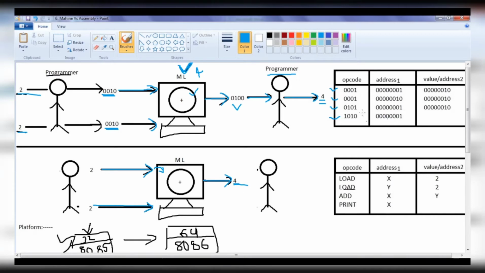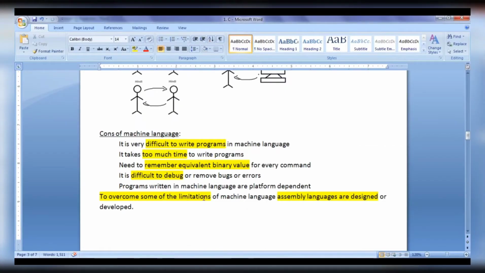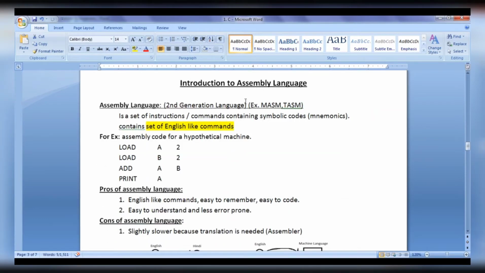What if, instead of writing the program in zeros and ones, we could write code in English-like statements and give it to the computer, and let the computer give us results back in English-like statements? It makes our life easier, right? So, to overcome some of the limitations of machine language, assembly languages are designed. In this tutorial, we are going to discuss assembly languages.